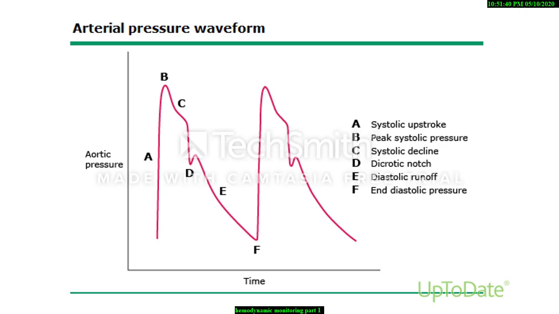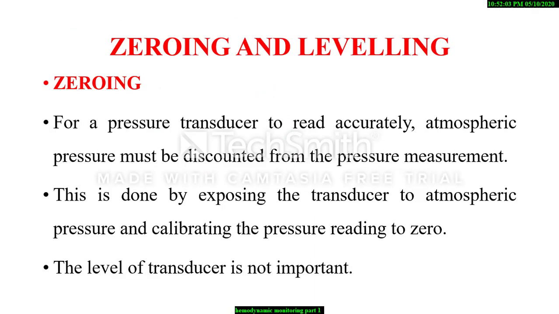Factors determining the systolic upstroke are force of left ventricular contraction, left ventricular stroke volume, and compliance of the central arteries. To set up transducer, we need to do zeroing and leveling.